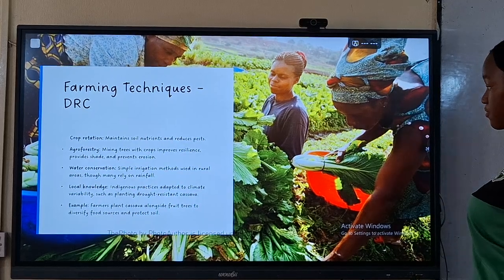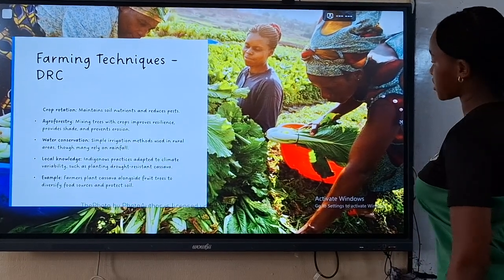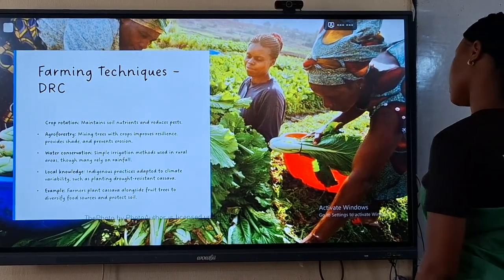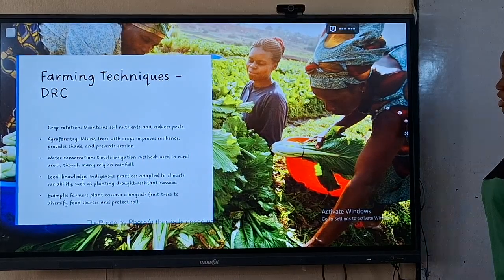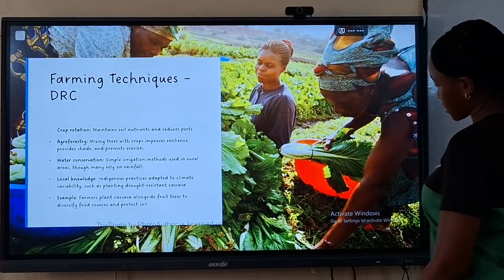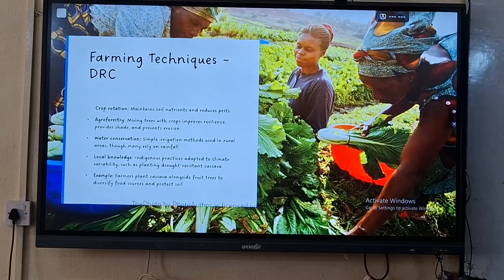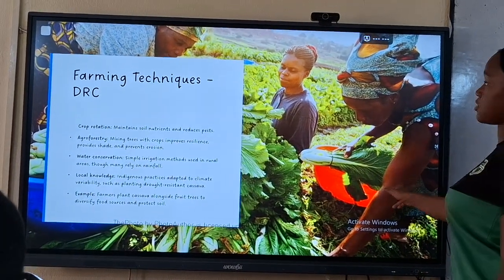Farmers rely on local knowledge and indigenous practices adapted to climate variability, such as planting drought-resilient crops. Example: farmers plant cassava alongside fruit trees to diversify food sources and protect soil.